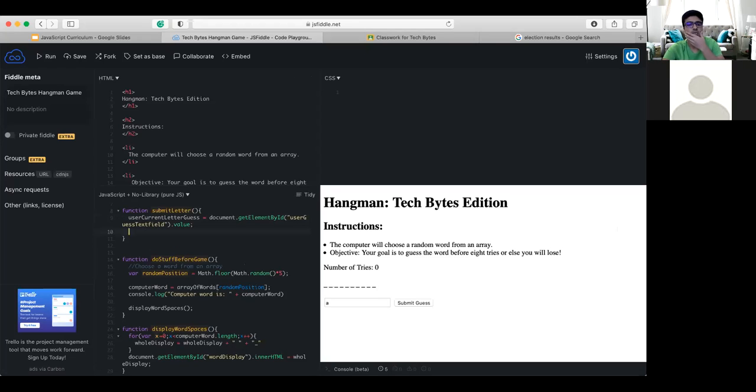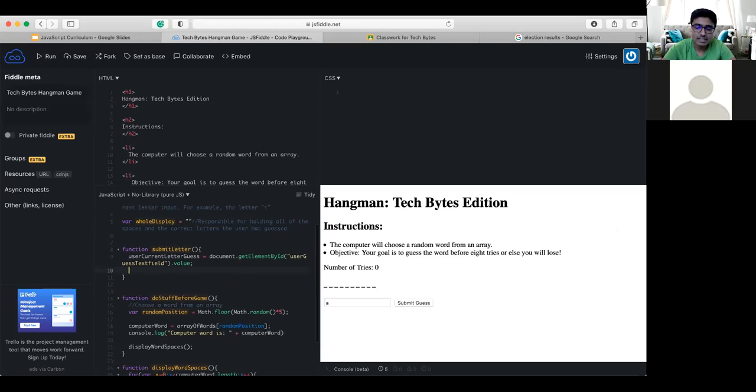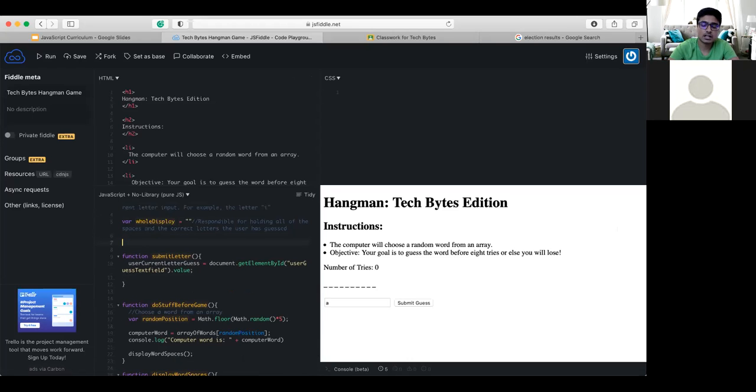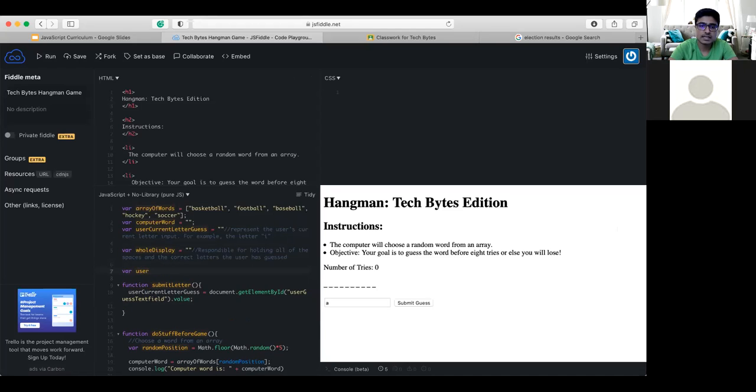And now from here, we start. So firstly, guys, we have to make sure that we are keeping track of all the letters which the user has already guessed. So what I'm going to do is firstly create a global variable. How about we call it userGuessedLetters, and set that equal to a pair of empty quotes.